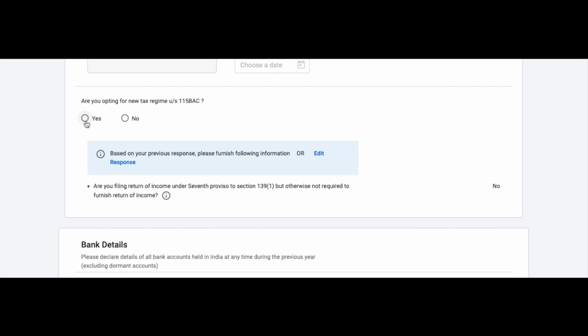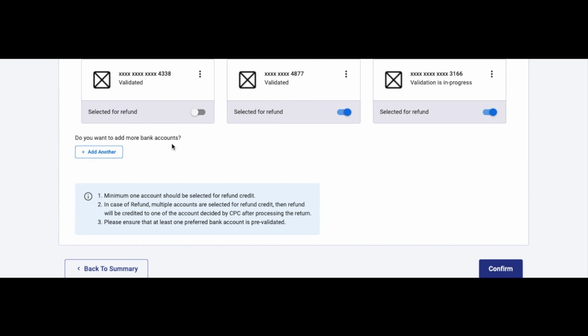So even if you have chosen the old income tax regime while submitting the details to your employer, you can continue in your return and say that you want to opt for the new income tax regime. So go for whatever is beneficial for you. Here I'm going to say no. Okay. Then it asks you for your bank details.